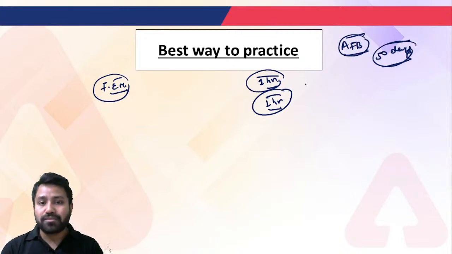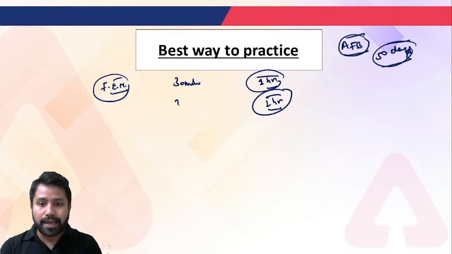Because you have to manage three papers here, PPB, AB and LRAB, if you are studying through batches, then 30 minutes would also be sufficient in the morning as well as in the evening session.